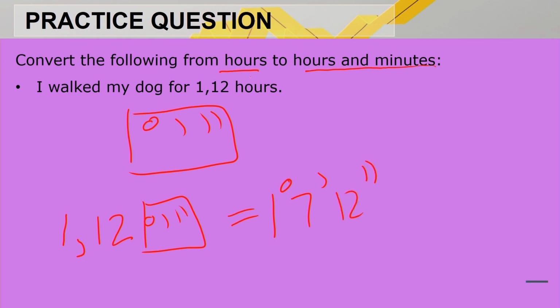So it's going to be 1 hour and 7 minutes. We rounded the 12 seconds away because it's less than half a minute. Sorry about that.